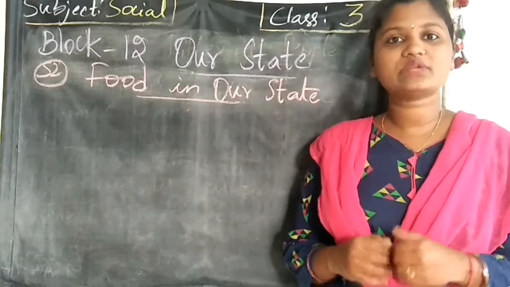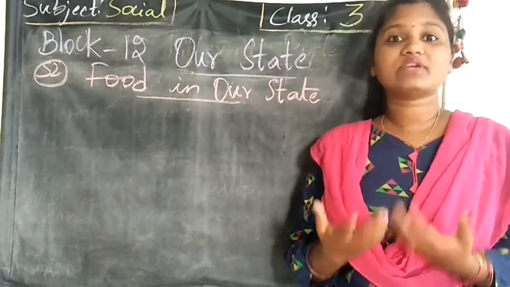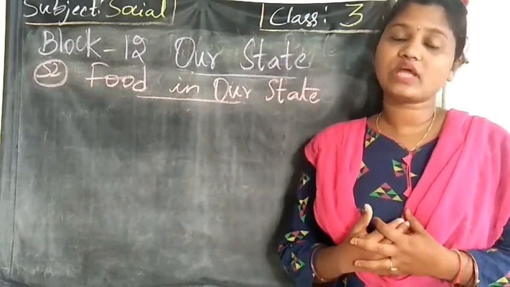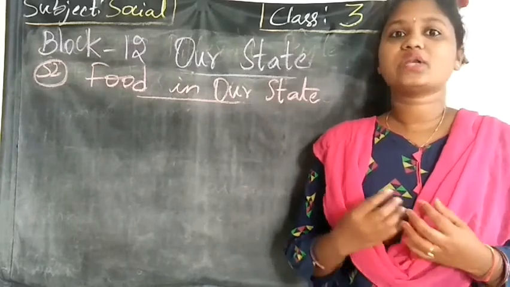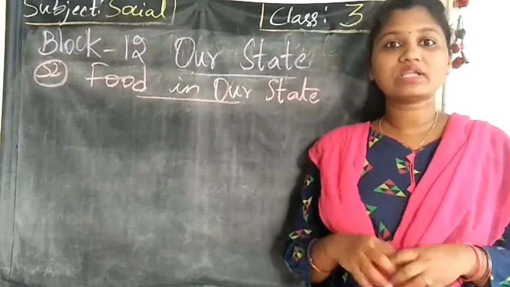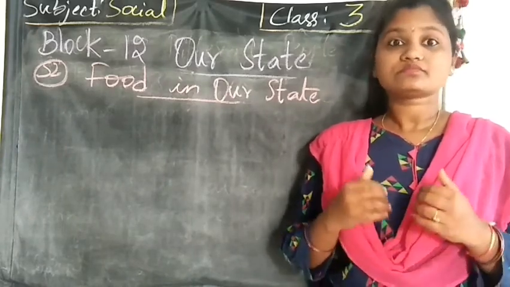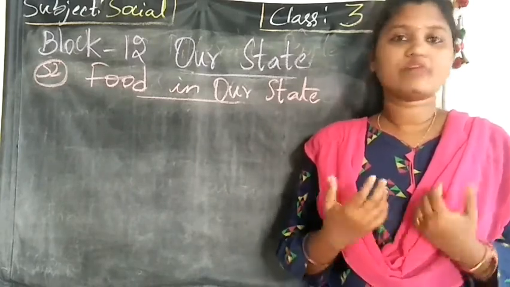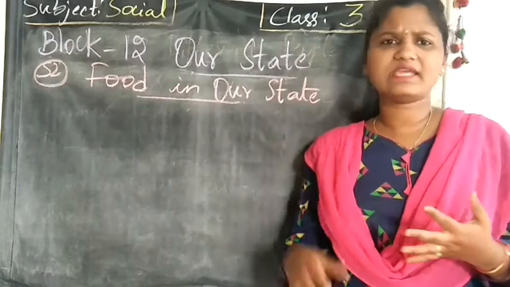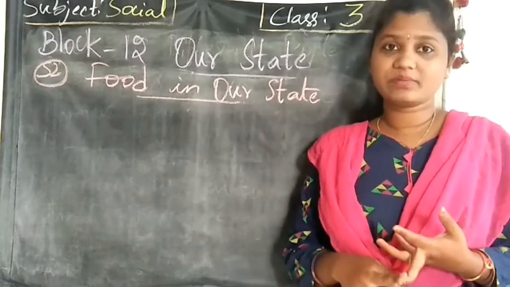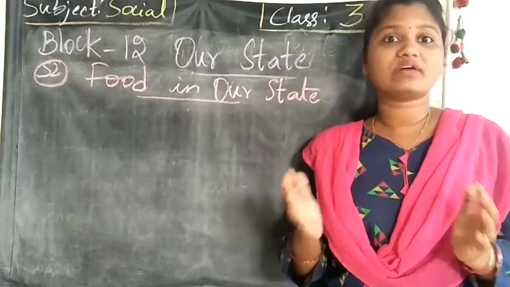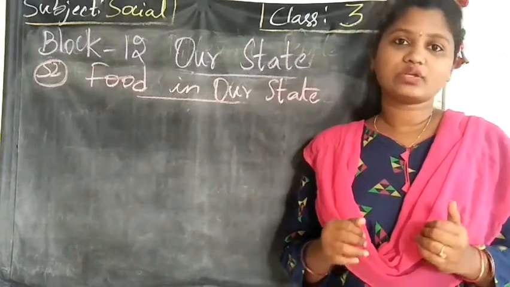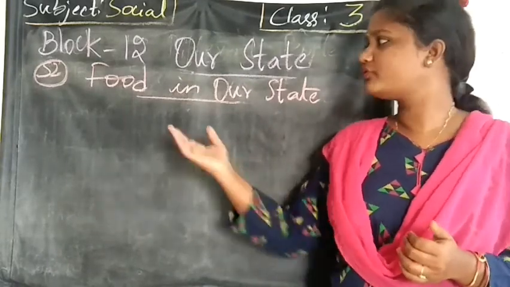But mostly we eat whatever is available near our state. Find out one ingredient or food recipe that you eat in our state. What we find more in our state, that only we will eat. That is about food in our country.